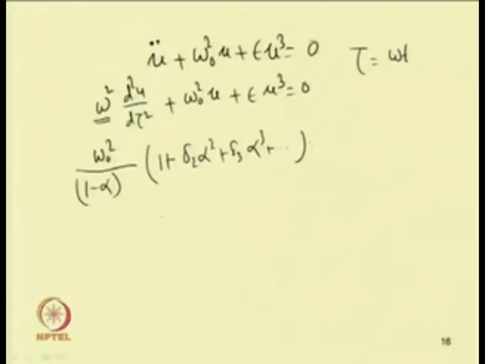So it can be written as d square u by d tau square plus omega 0 square u plus epsilon u cube equal to 0.